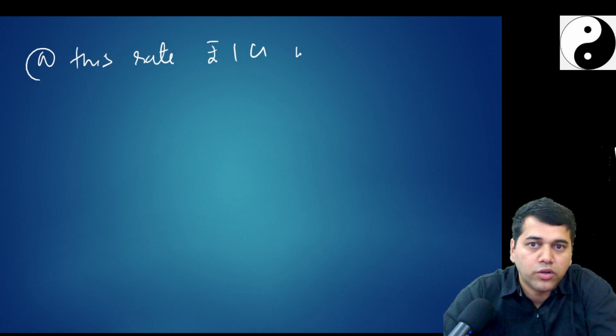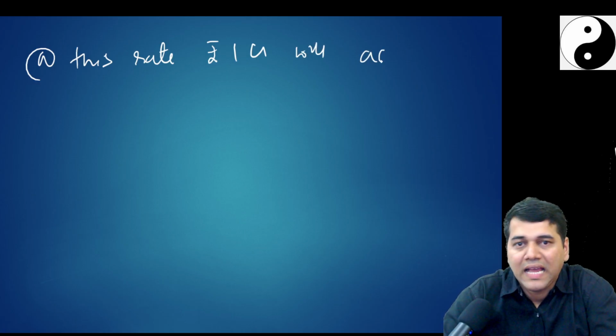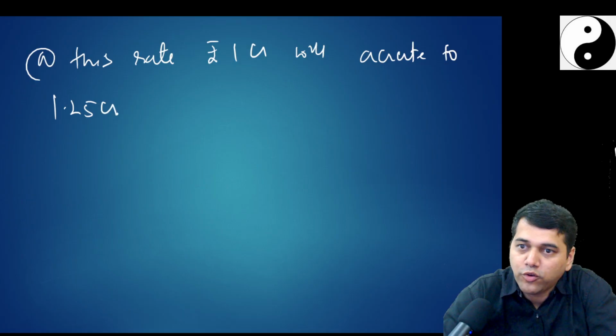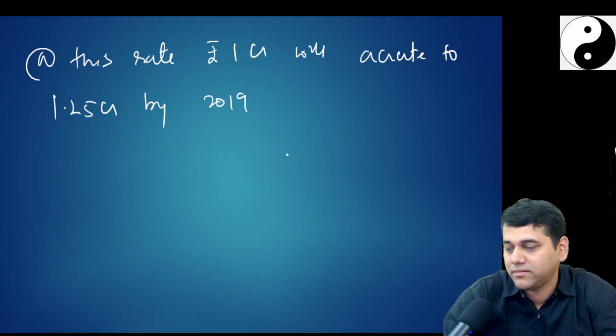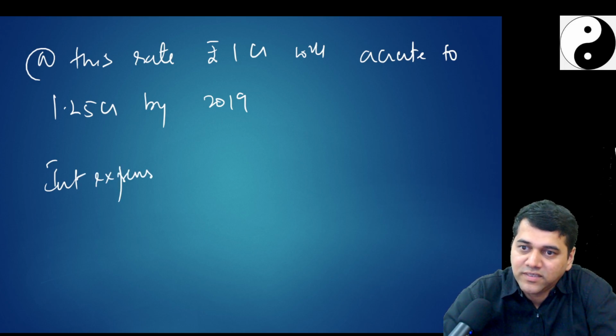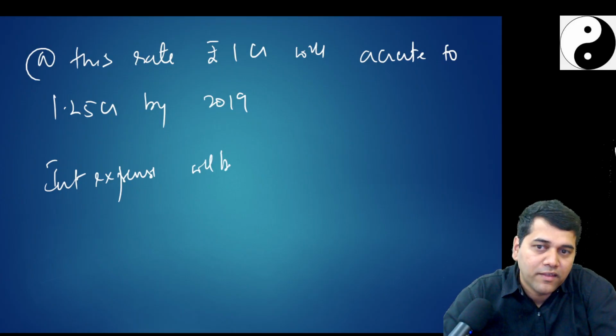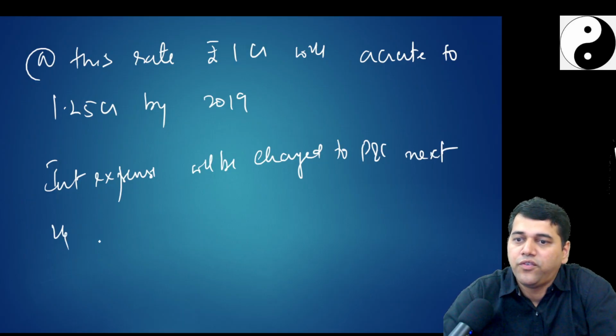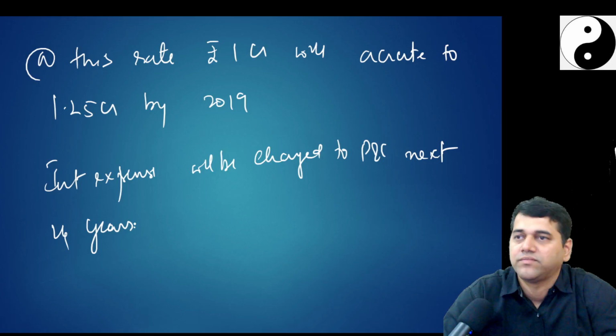Rupee 1 crore will accrete to 1.25 crore by 2019, and interest expense will be charged to P&L over the next 4 years.